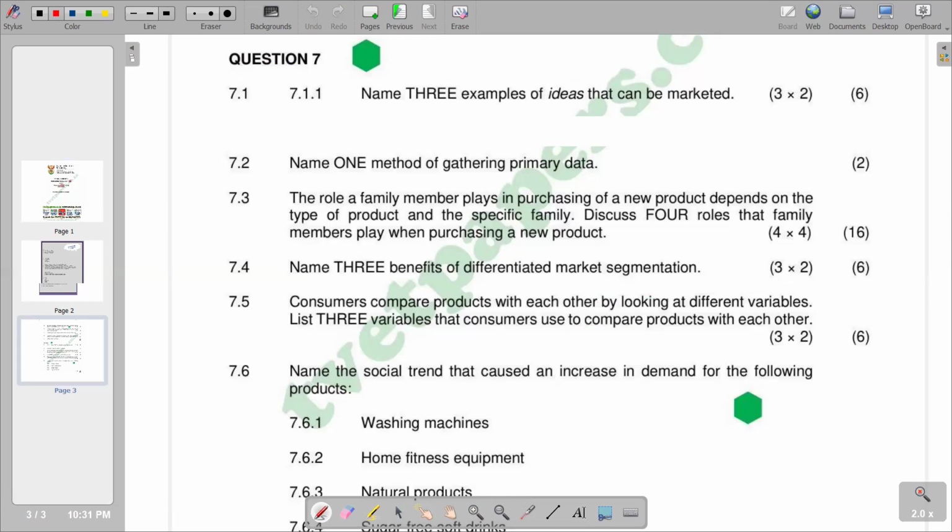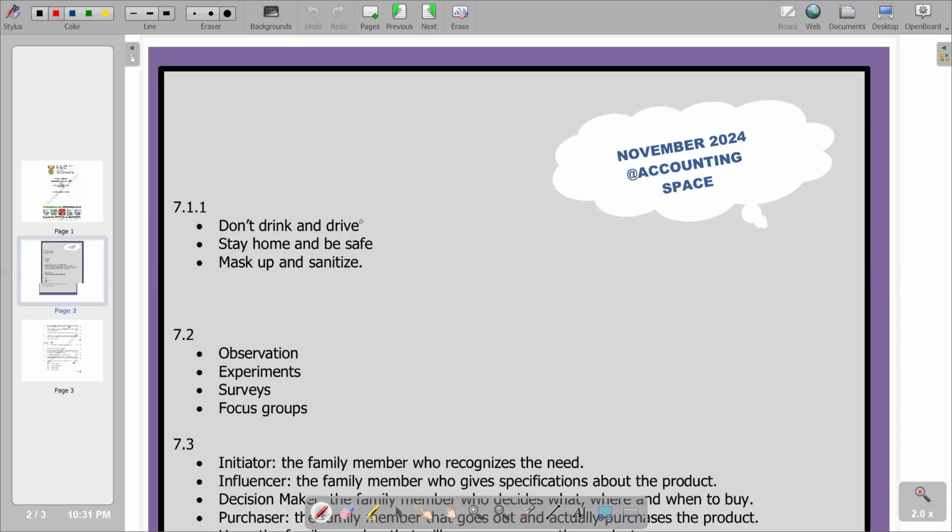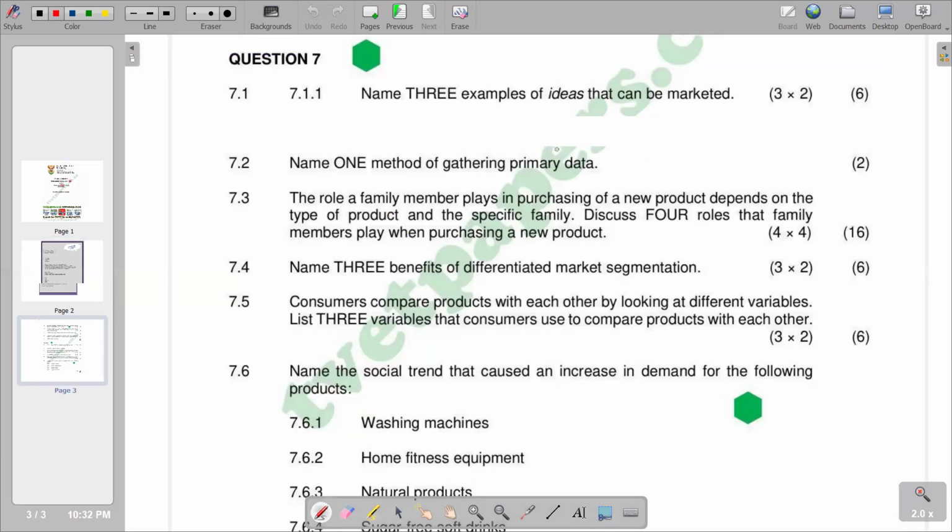So we have those attractive and unique ideas I mentioned in the other section, whereby we have an idea of "don't drink and drive", which is very persuasive. The second one is "stay home and be safe", and also "self-sanitize". So you see that these ideas are about anything that might happen that is disastrous to someone's health or well-being. So basically, these are the ideas that can be marketed.